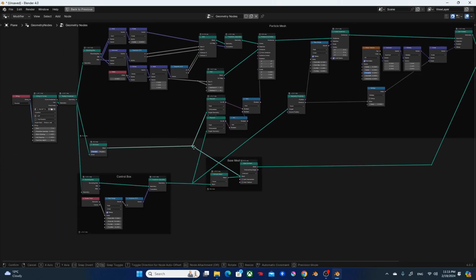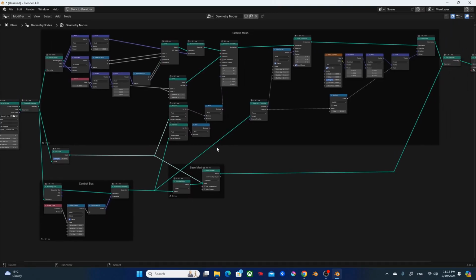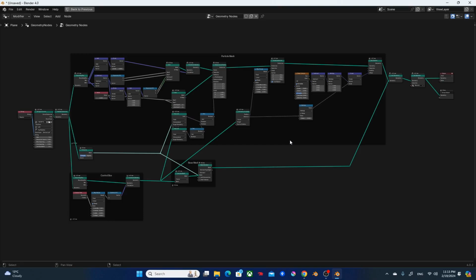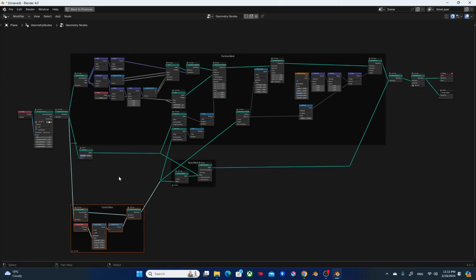All right. So, let's take a look. Obviously, there's 3 parts to it. The particle mesh part, base mesh part, and the control box part. Right.